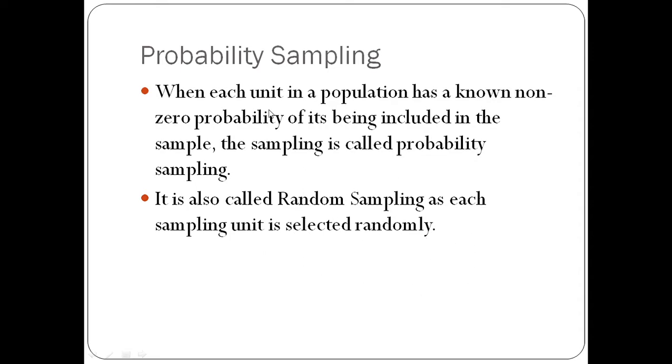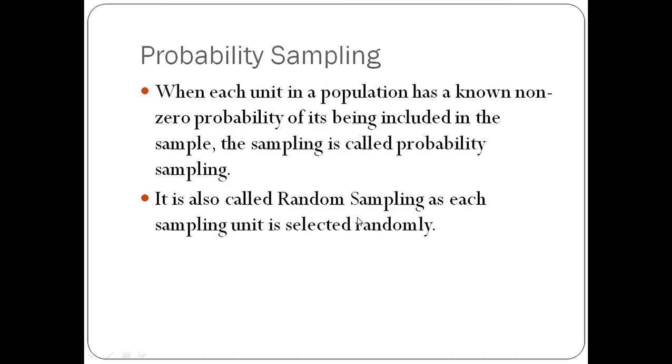Now, in simple words, what is probability sampling? In probability sampling, each sampling unit is actually the unit of the population, or the element of the population, that can be selected as a sample. So they are called sampling units. Each sampling unit is selected randomly.